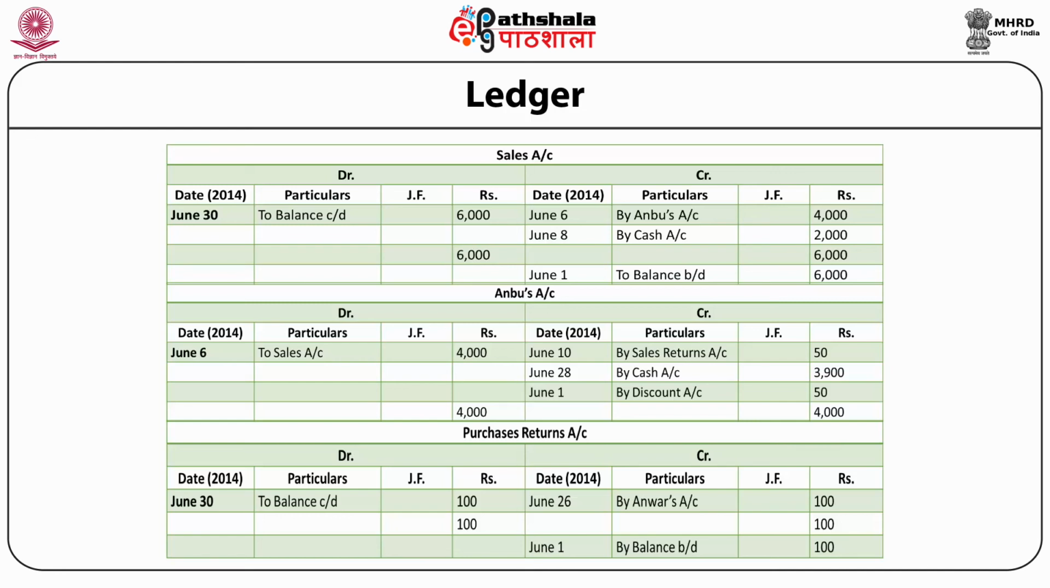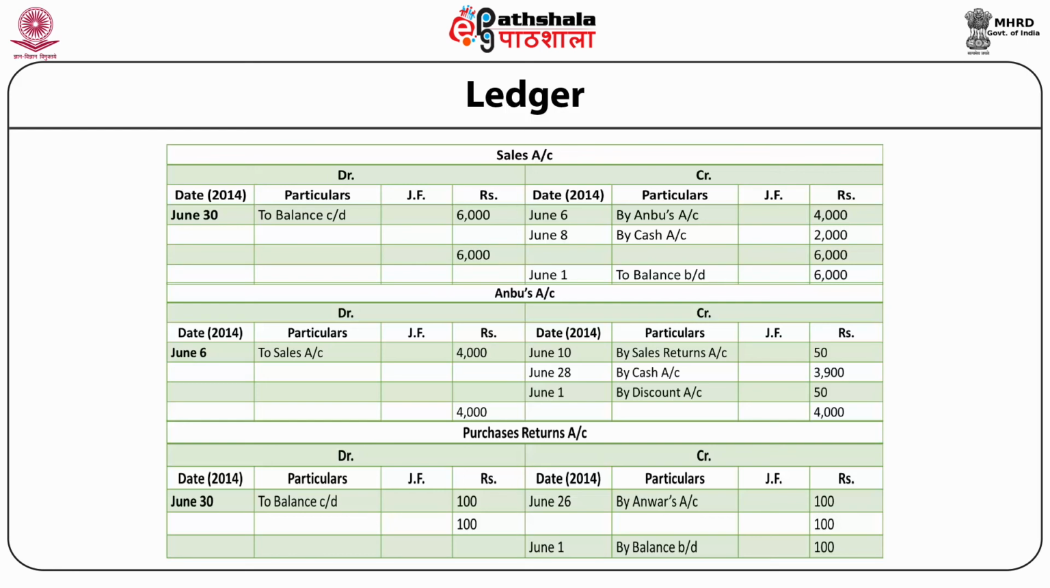Next, Anbu's account, debit side, June 6, to sales account rupees 4,000. Credit side, June 10, by sales returns account rupees 50. Credit side, June 28, by cash account rupees 3,900. Credit side, June 28, by discount account rupees 50. Ledger total rupees 4,000 on both sides.